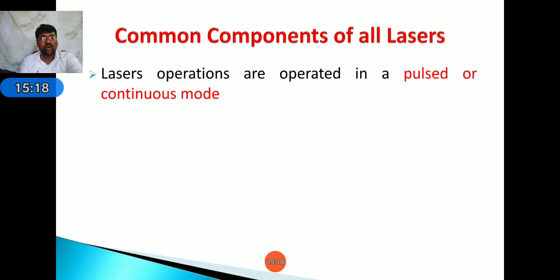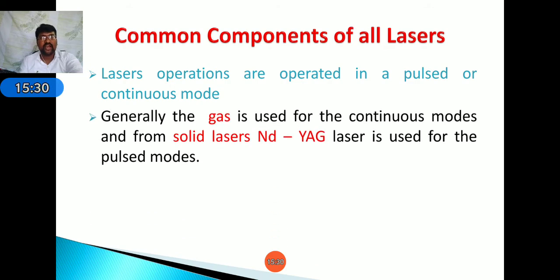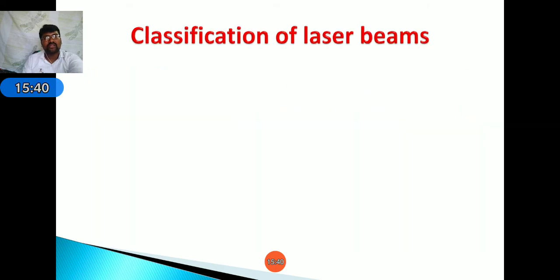Next, lasers are operated in pulse and continuous modes. The continuous mode is used to create continuous cutting action, and pulse is for creating holes, contours and edging actions. Generally, gas lasers are used for continuous modes, and among solid lasers, the Nd:YAG laser is generally used for pulse modes.